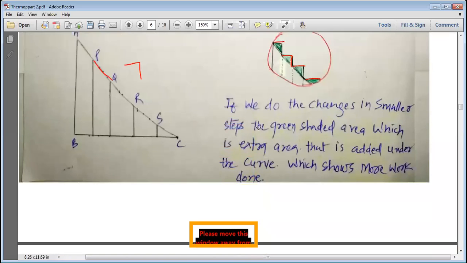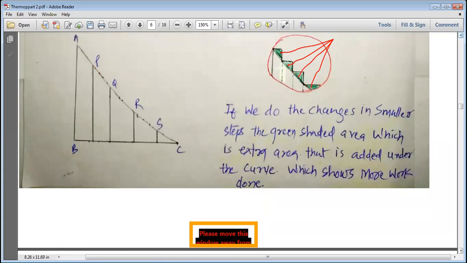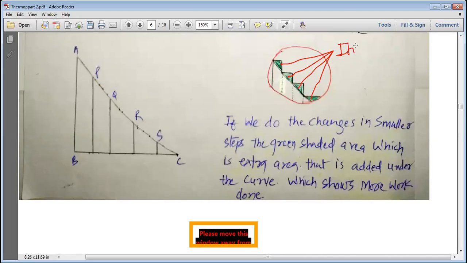So we do changes in smaller steps. The green shaded area is the extra area that is added under the curve, which shows more work done. If the graph is not flattened, the curve we should get is in this manner, but these areas you can see here, these green areas, are the extra areas we get when the work is done in infinitely small steps.